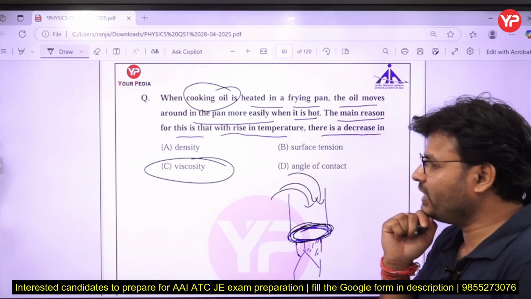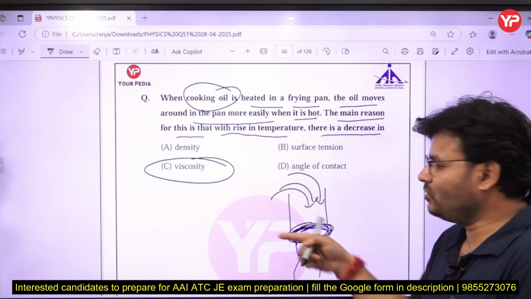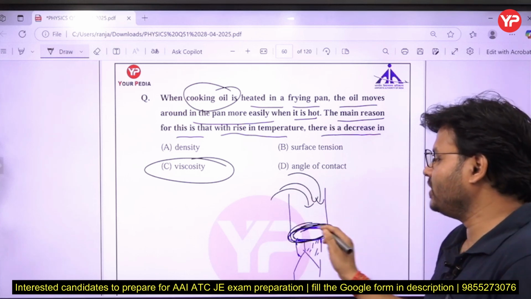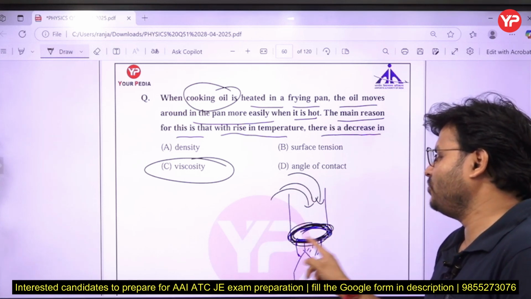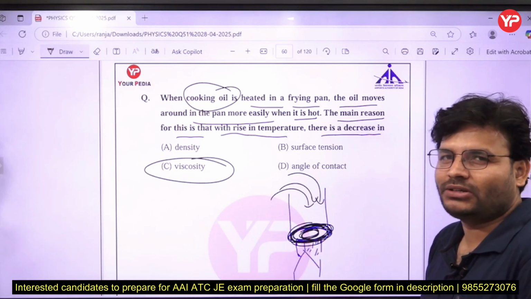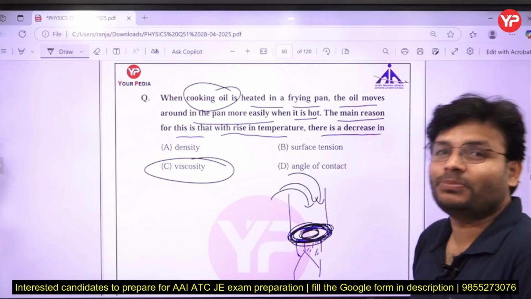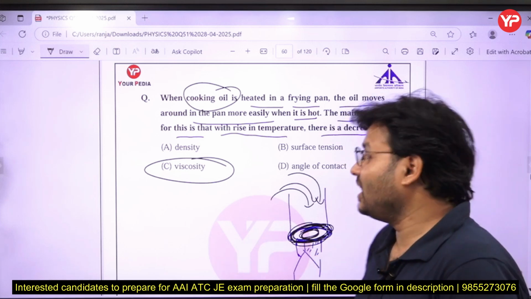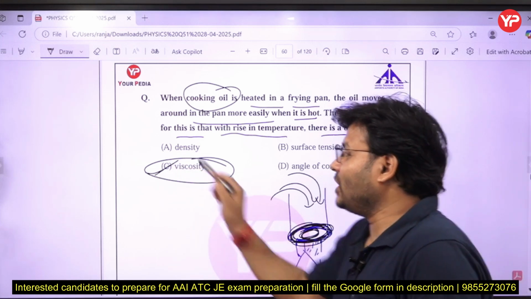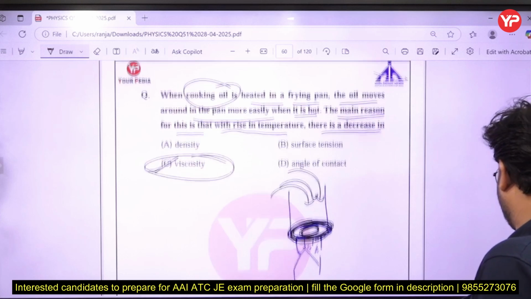And you can see it in your real life. When you are cooking, do one thing: put the oil, and it will not completely wet that part. Start heating, and we will see it will fill the whole part, it will wet the whole bottom part. Why? Because by increase in temperature viscosity decreases, so flow will take place easily. Try to remember that question, it was an easy question.